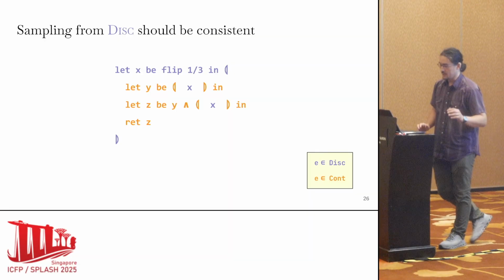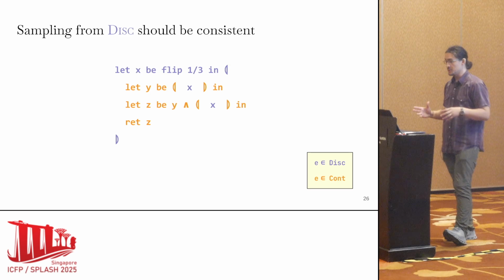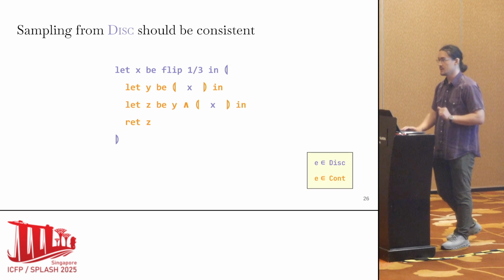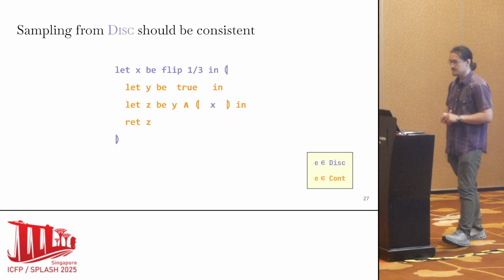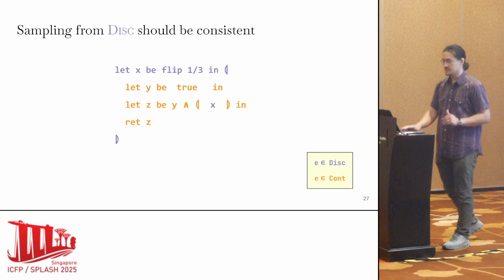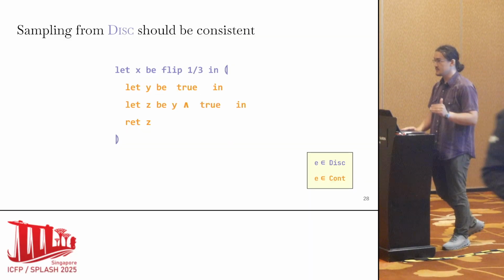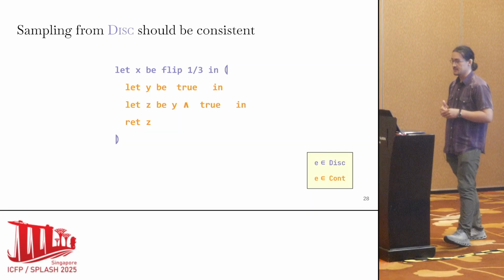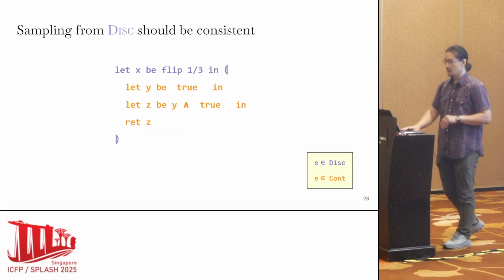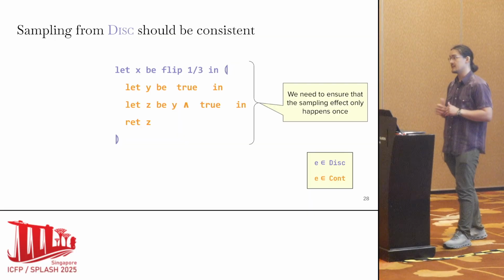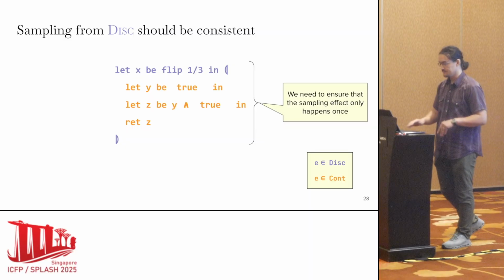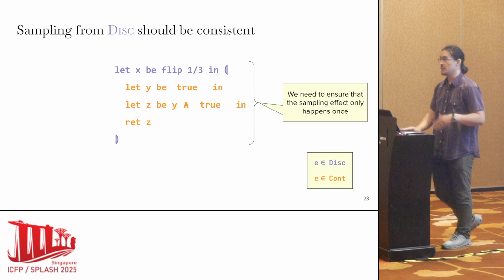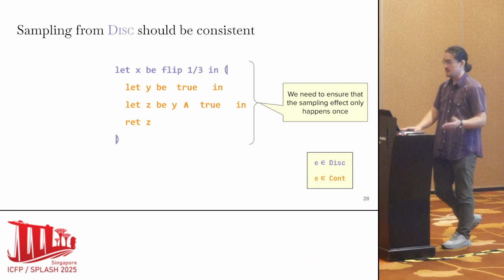So as I pointed out, Disc produces distributions and Cont samples those distributions. So the first time we access that x, we'll either evaluate to true or false. But the second time we evaluate x, we better make sure that that is consistent with all previous statements. So in our boundaries, we need to ensure that this sampling effect only happens once so that this interoperation is correct. And we do this by conjoining an extra condition onto the accepting formula during interoperation.